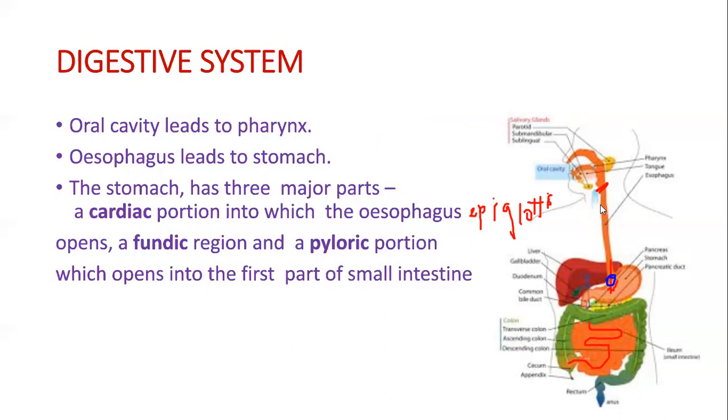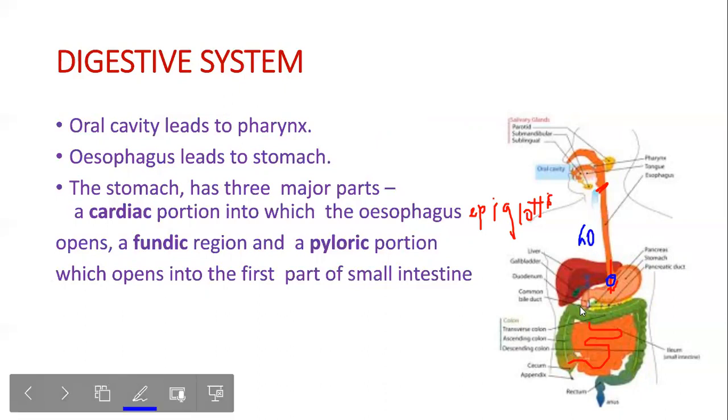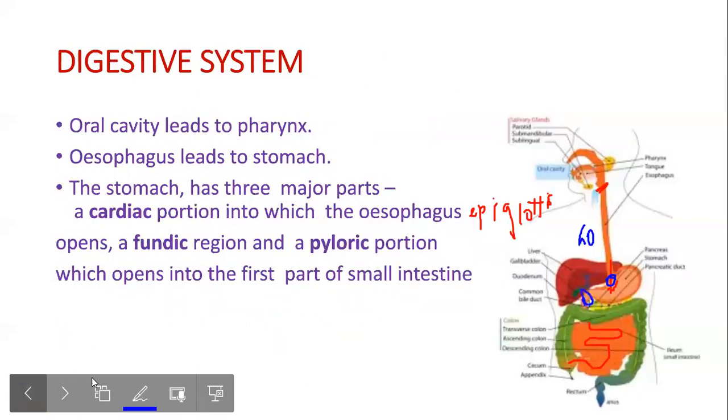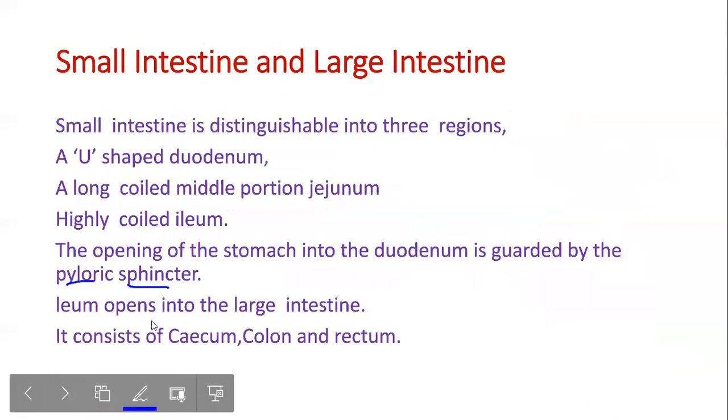The opening between the esophagus and stomach is called the gastroesophageal sphincter. And between the stomach and duodenum, it is called the pyloric sphincter. So this is the gastroesophageal sphincter and this is the pyloric sphincter. Now, the ileum opens into the large intestine. It consists of the cecum, colon, and rectum.